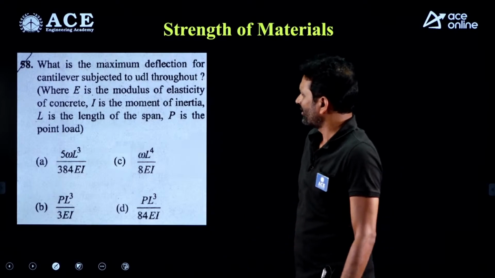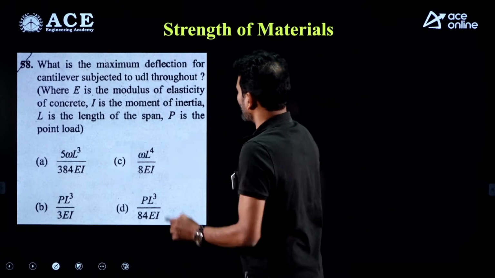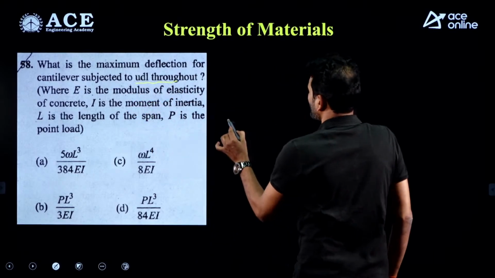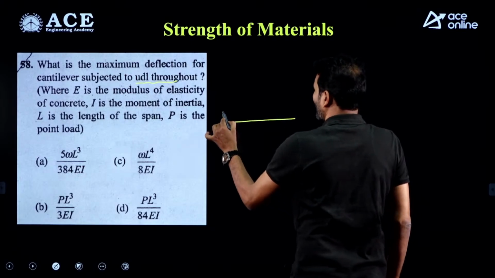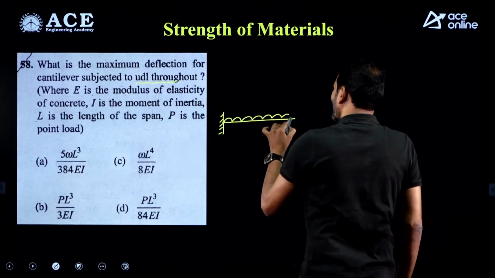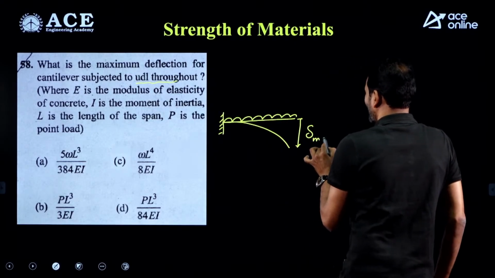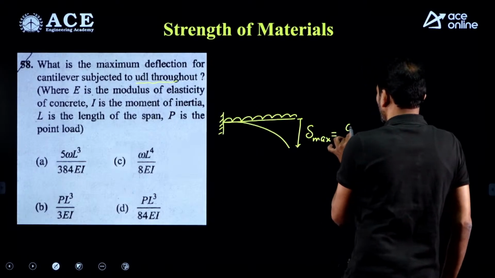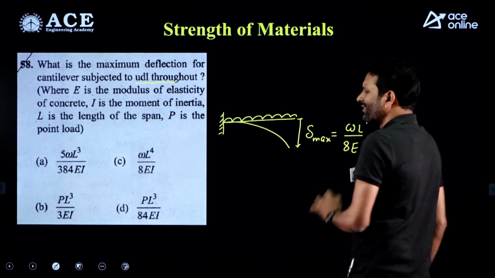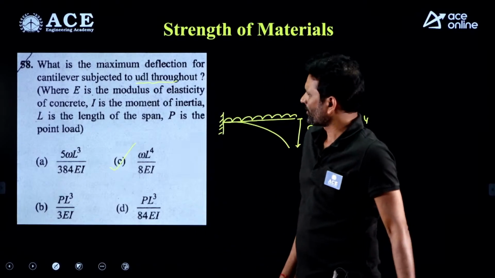This is a standard result. What is the maximum deflection for the cantilever subjected to the UDL throughout? Yes, it is a straightforward question. So maximum deflection for UDL in case of a cantilever, clearly we know, delta max should be equal to w L to the power 4 divided by 8 E I. Direct standard results. So option C is correct for this question.